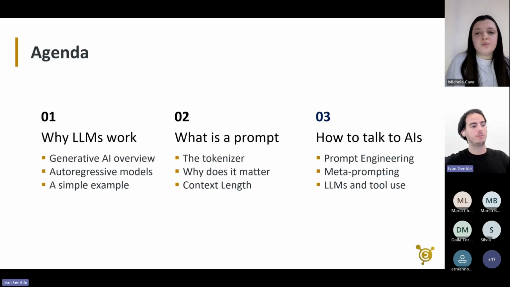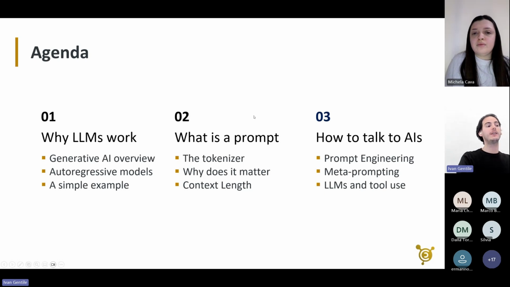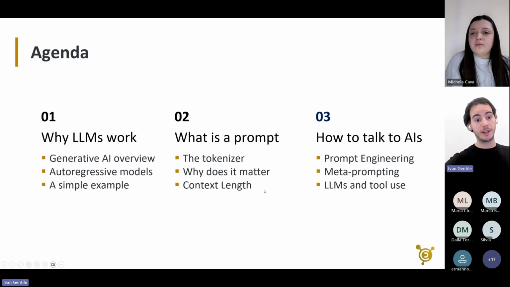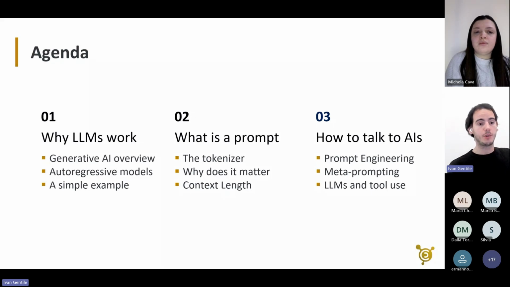these machines work, but still in an easy way, no worries. It's not going to be a highly technical presentation. And then after that, we're going to see what is a prompt from the perspective of these LLMs. And then at the end, we're going to have quite a bit of examples regarding how to talk to these AIs.